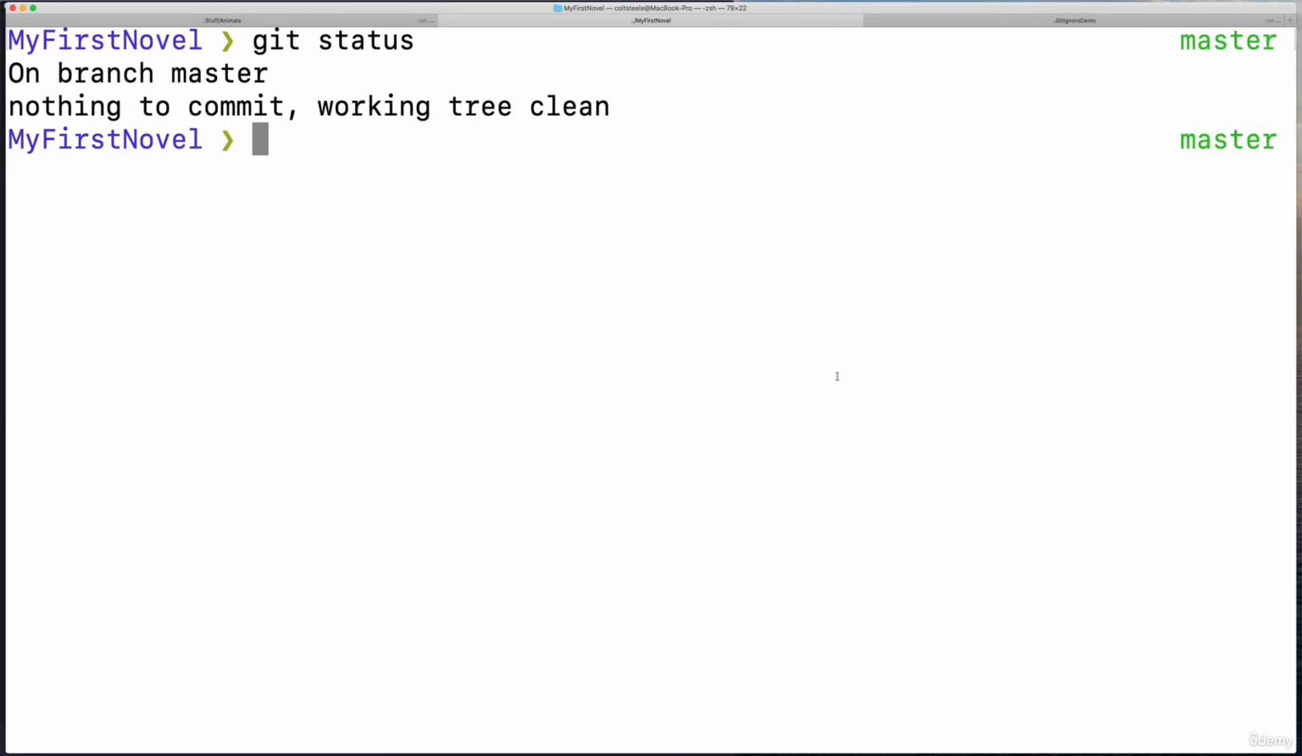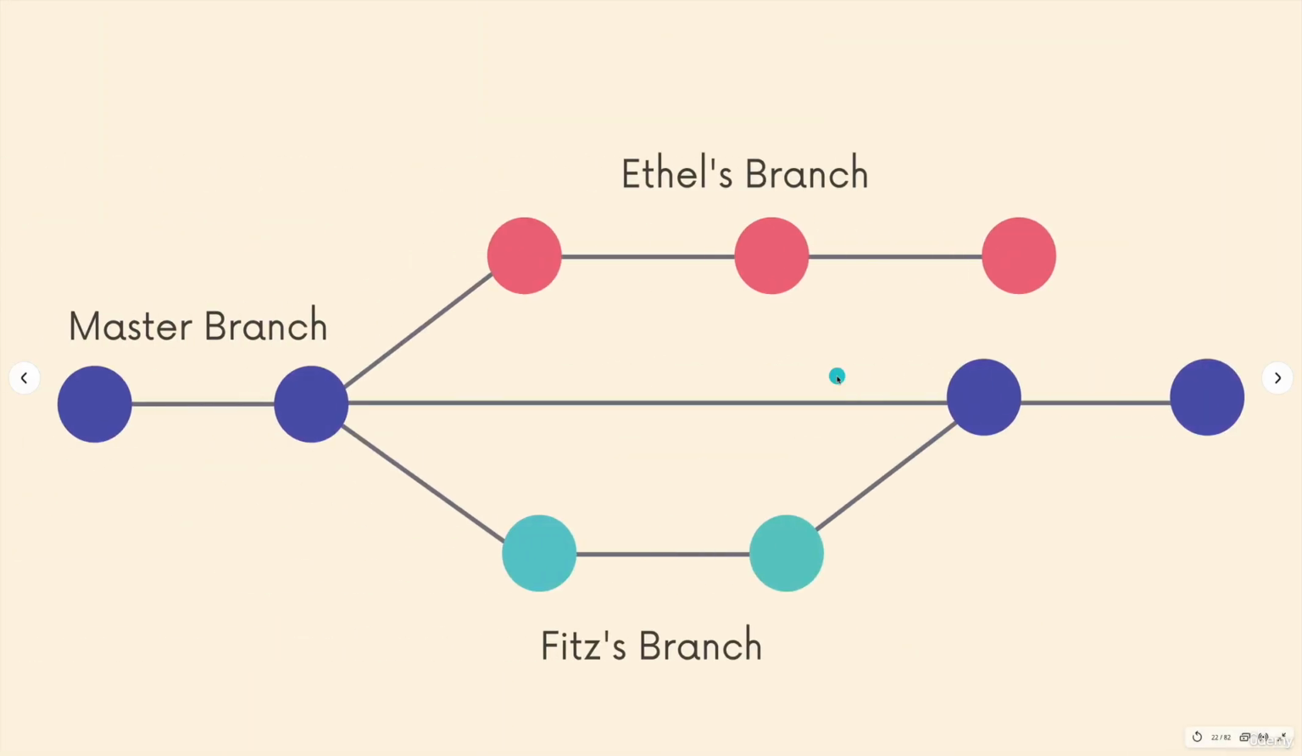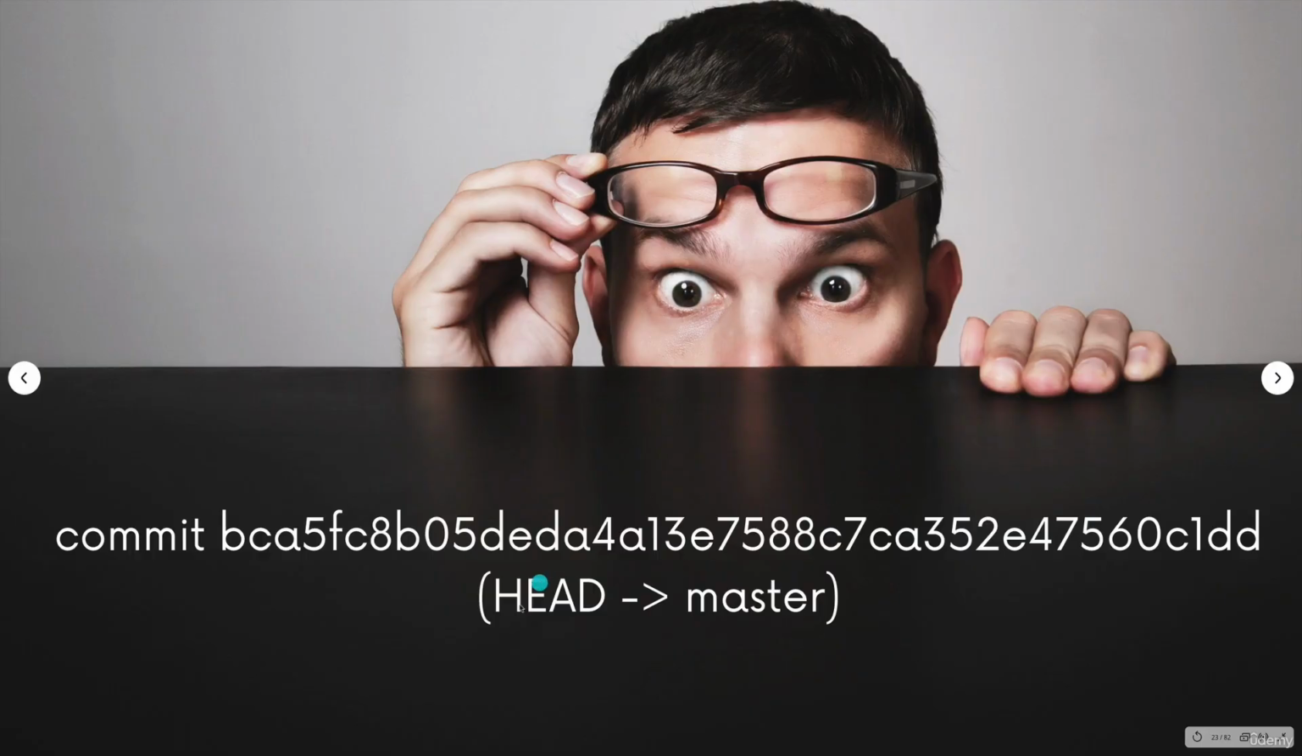So next, we're going to learn how to make our own branches and how to switch between them. But before that, we're actually going to talk about this right here. What is this thing? HEAD arrow master.